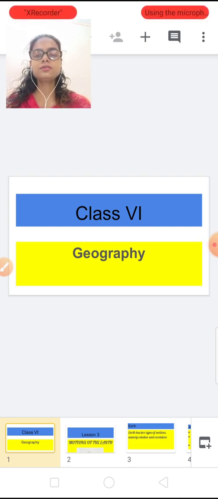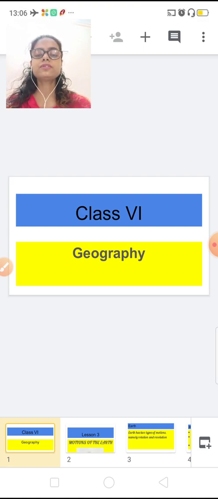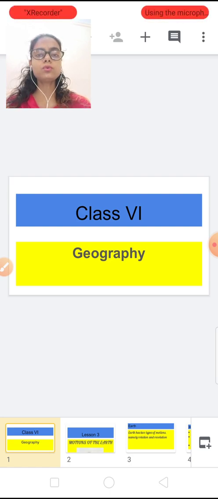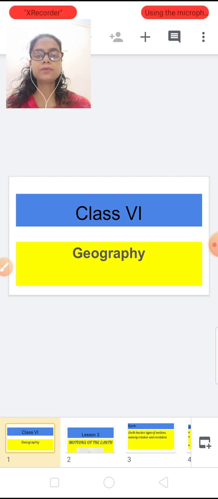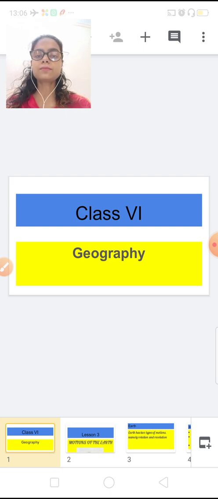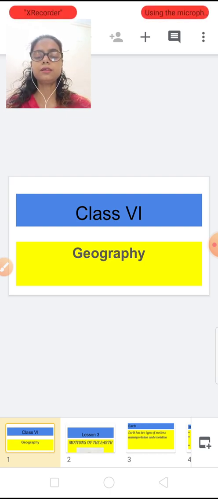In the last session, we covered the history chapter, and today we are going to start our geography chapter. In the geography book, we have already completed chapter number 1. Chapter number 2 we are not going to do because of the 30% deduction as per the CBSE guideline. So now we are going to do chapter number 3 directly.